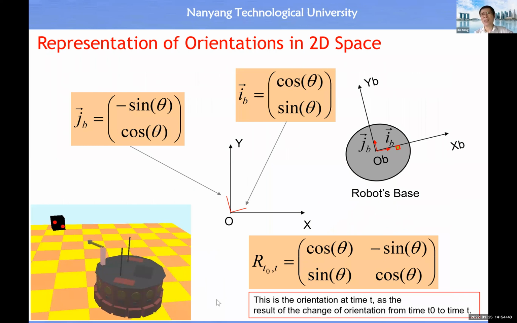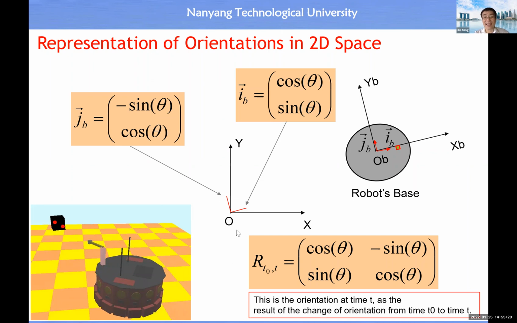Then how to represent the angular position of a 2D shape inside the global coordinate system. In this case, we just need a single angular position, for example, theta. There is a convention that by default, we can always imagine that the local coordinate system is aligned with the global coordinate system. Then there is a rotation about the z-axis, the axis which is perpendicular to the xy plane, so we have this angle theta.